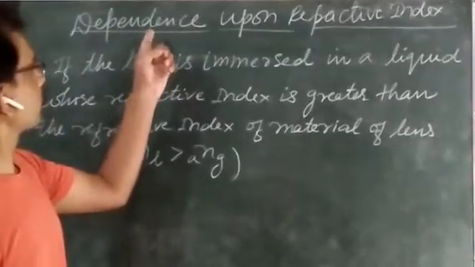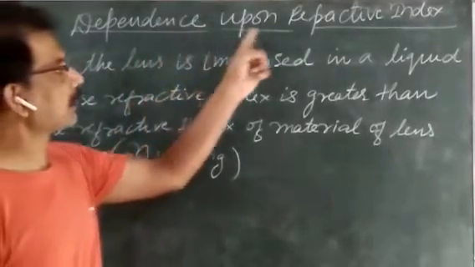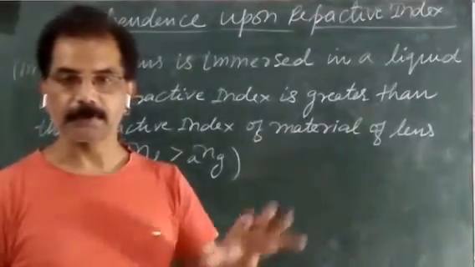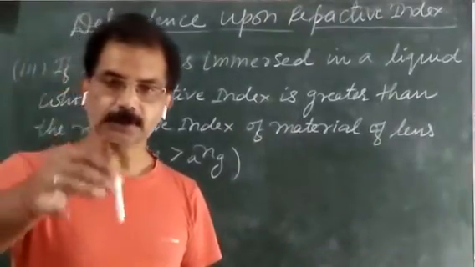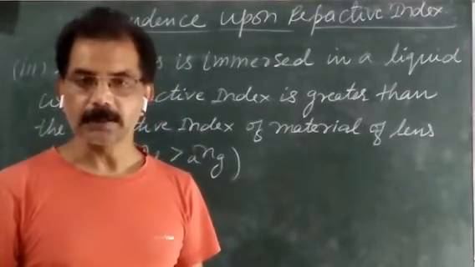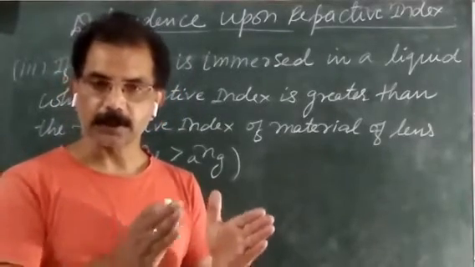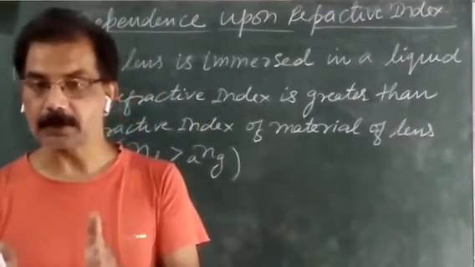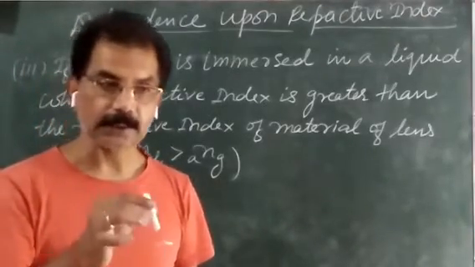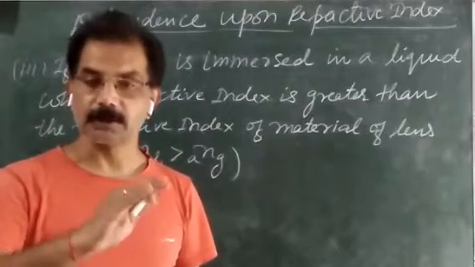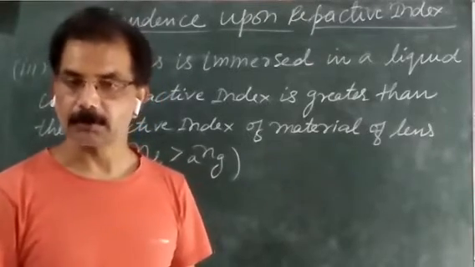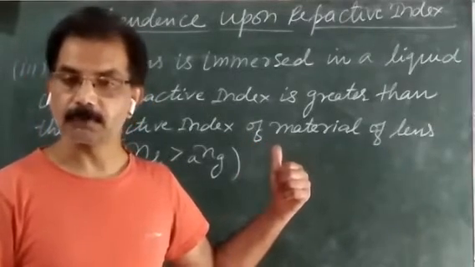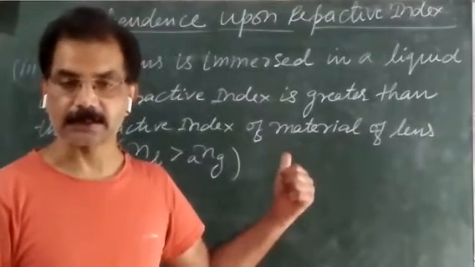In this video, once again, I am going to discuss the dependence upon the refractive index. In the previous video, I already told you that when a lens is immersed in a liquid whose refractive index is less than the refractive index of the material of the lens, then inside that liquid the focal length of the lens will increase. And I have already given the formula in the previous video for how we can find the focal length of the lens in air in that case.